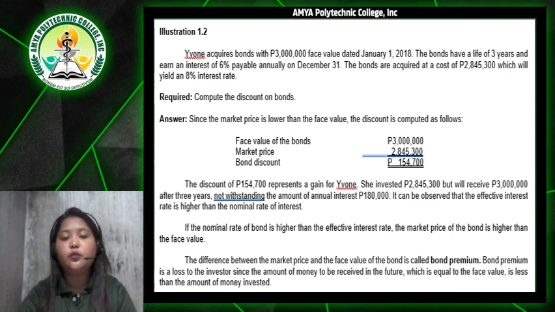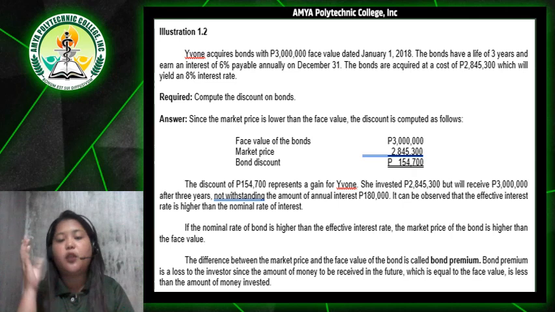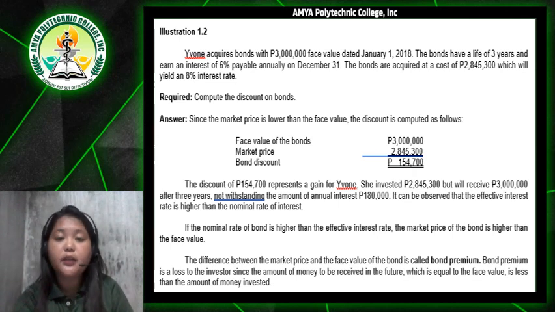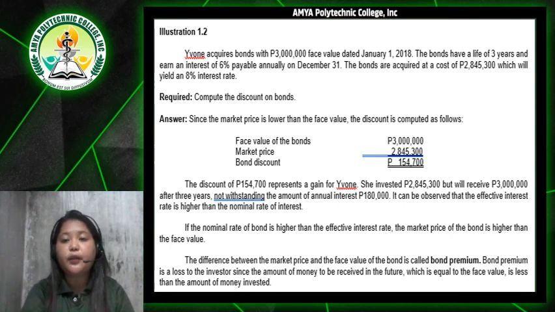What you are going to do is compute the discount on bonds. Since the market price is lower than the face value, the discount is computed as follows. We are going to deduct from the face value of the bonds, which is 3 million pesos, the market price, which is 2,845,300. So our bond discount there is 154,700 pesos.